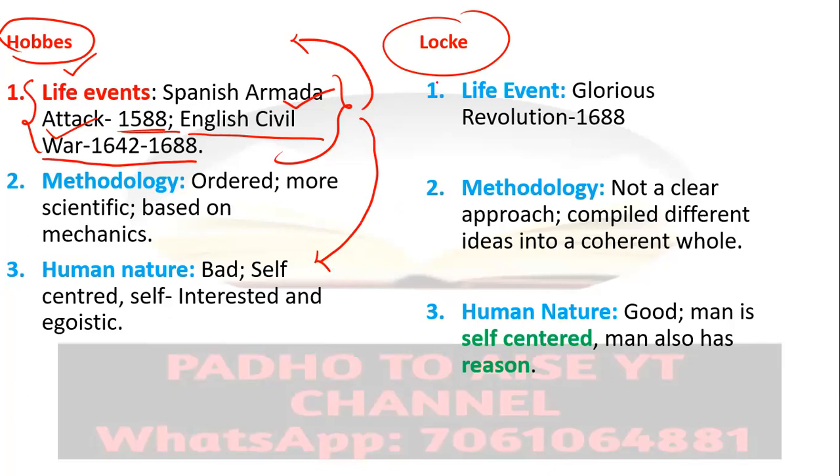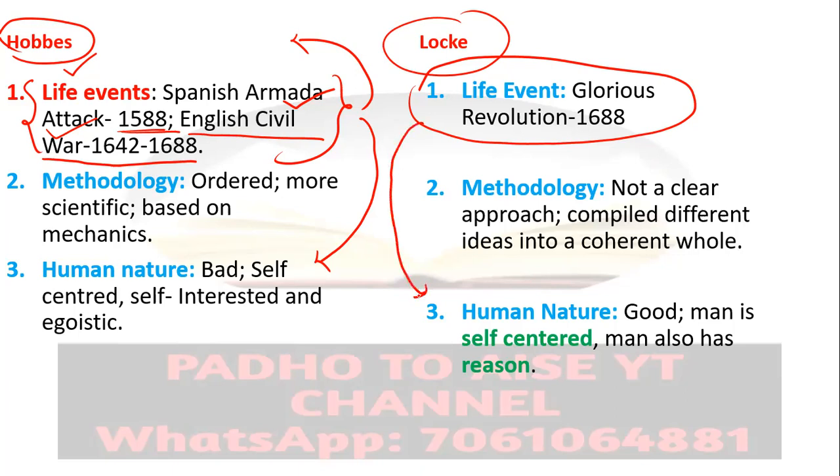On the other hand, if you will see the Glorious Revolution of 1688, which transformed the English monarchy into a constitutional monarchy, it was the most important event for John Locke. This revolution was a bloodless revolution. This was a peaceful revolution. And the Lockean perception came from this event. Locke concluded that human beings are good.